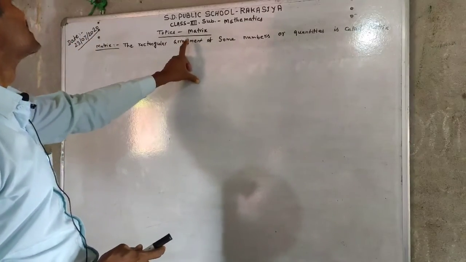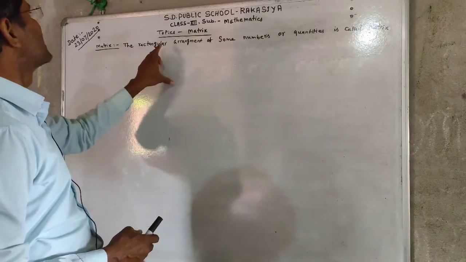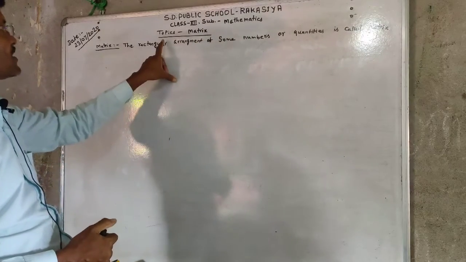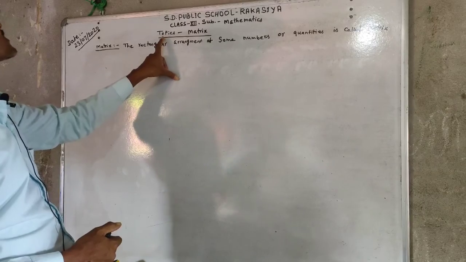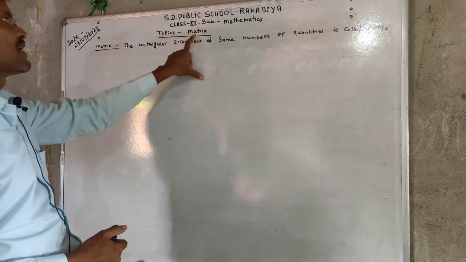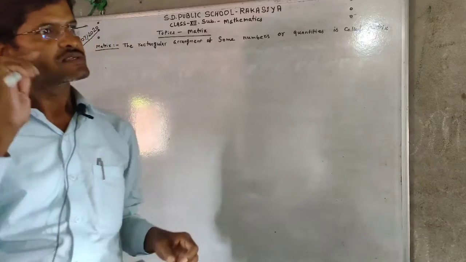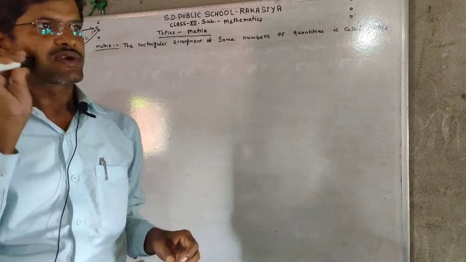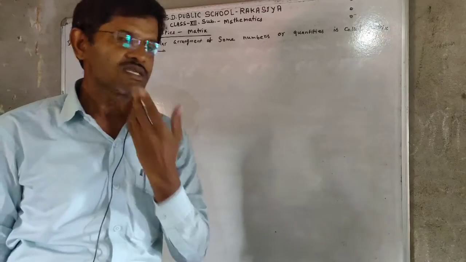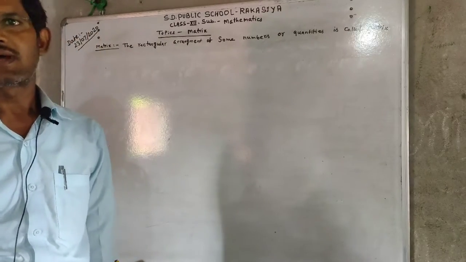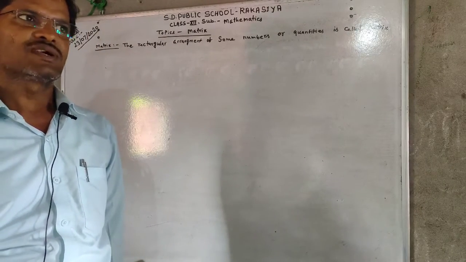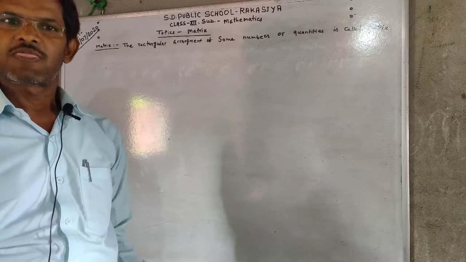Now, this is my practice class, and we read about the topic matrix. The matrix is a new topic for class 12, meaning the matrix has not been read by any student in previous classes.